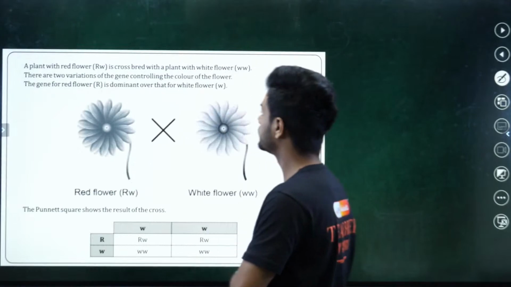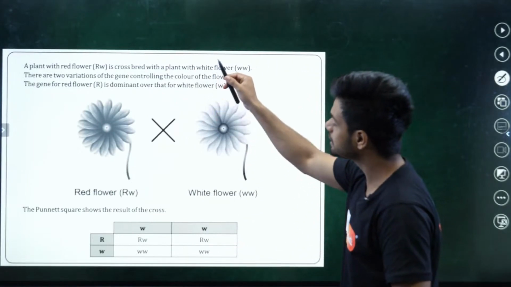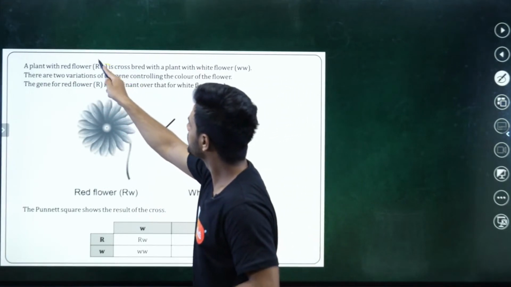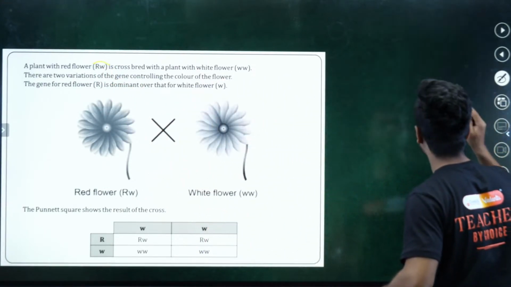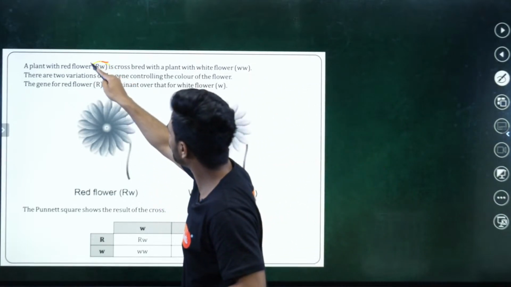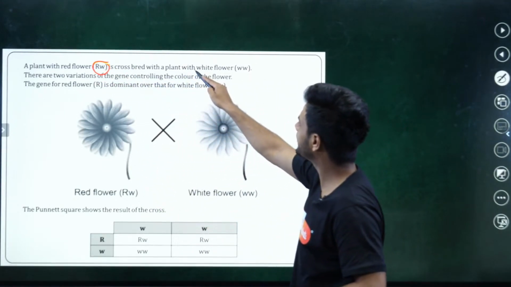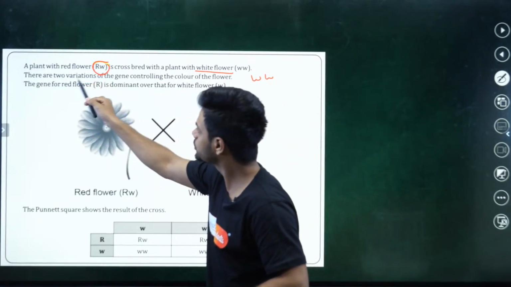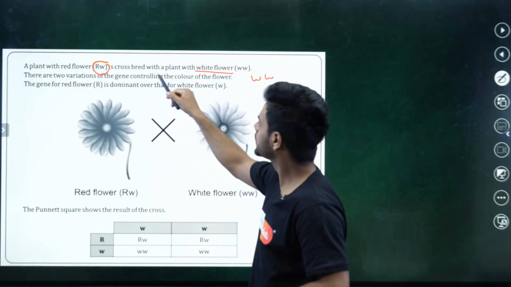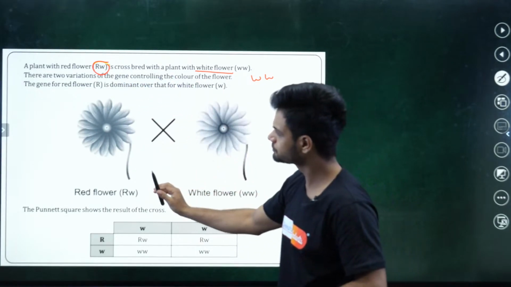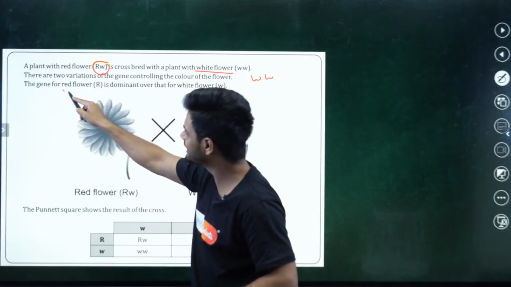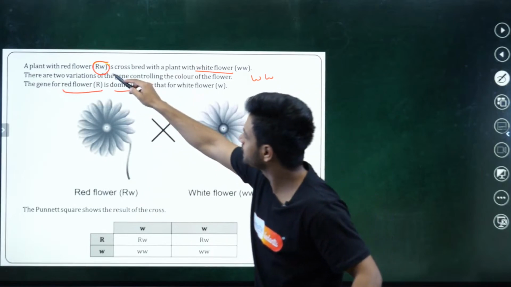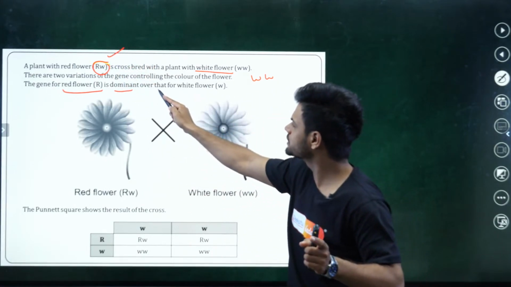Question number 1. A plant with red flower, capital R and small w, is crossed with a plant with white flower, small w, small w. There are 2 variations of the gene controlling the color of the flower. Yes, the gene for red flower is R, which is dominant. So red is more dominant over the white flowers.